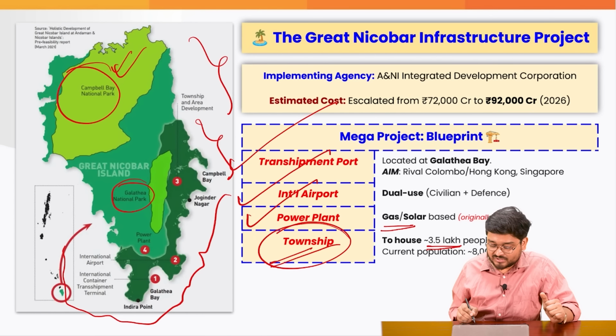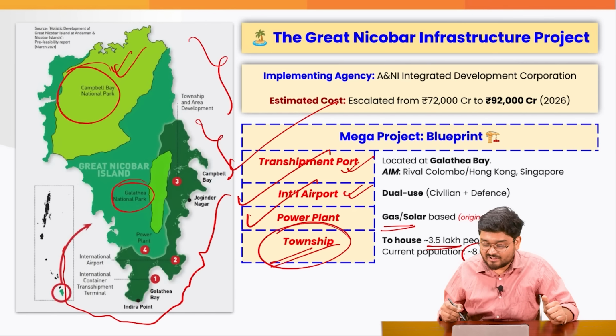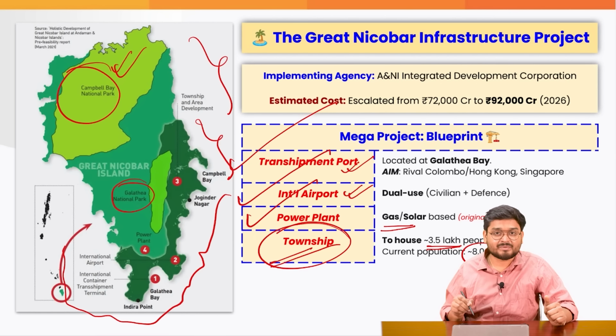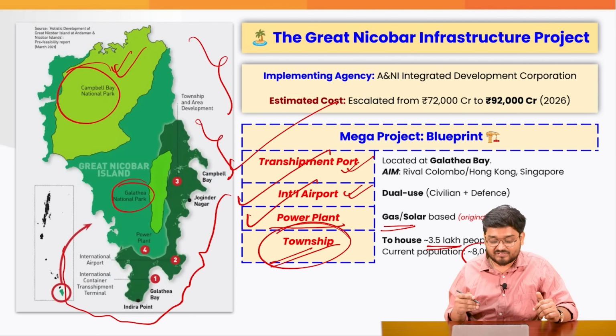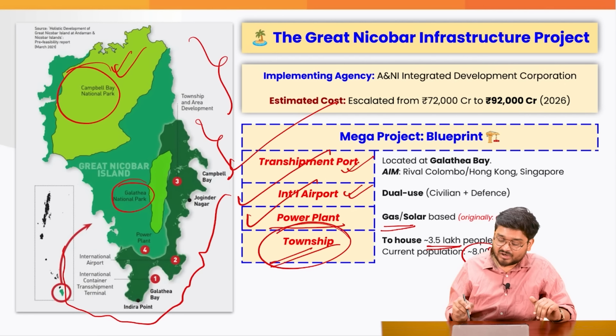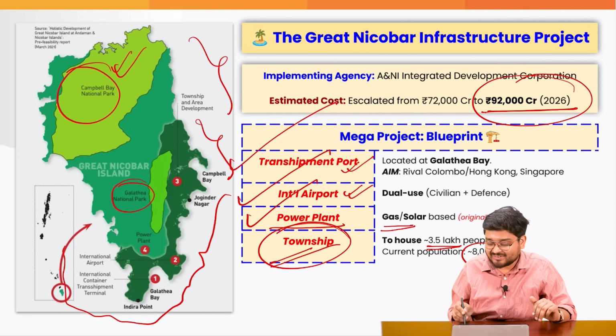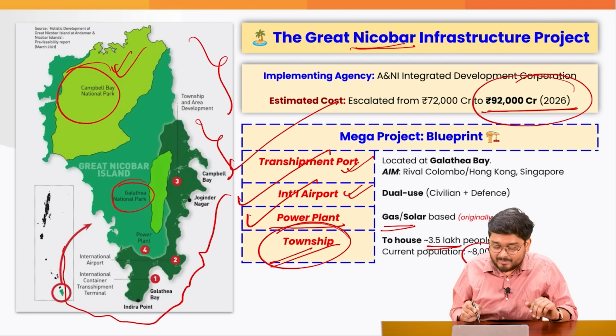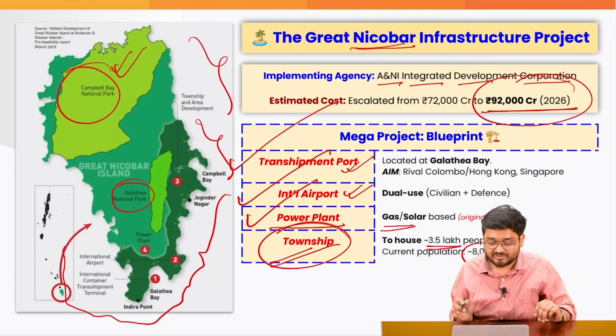Why? Because the current population is 8,000 right now, and if we have this transshipment port and international airport, we will have more people working on this island, more tourists coming, needing power facilities and everything. So at a cost of 92,000 crore as of 2026, this project will be coming up, implemented by the Andaman and Nicobar Islands Integrated Development Corporation.